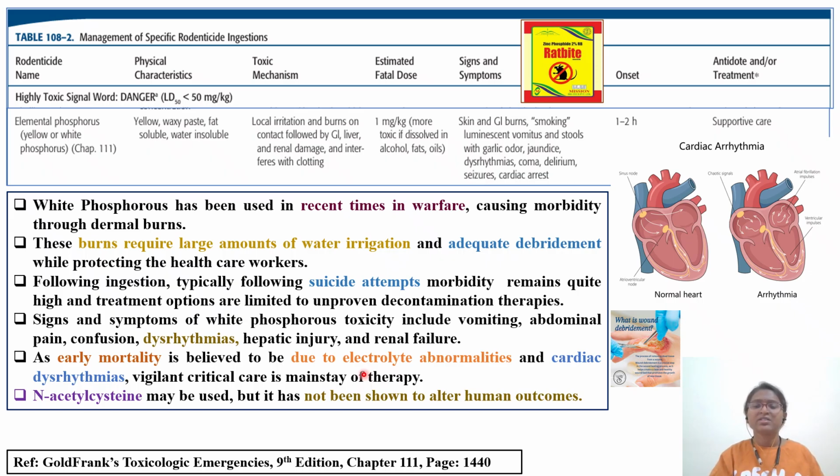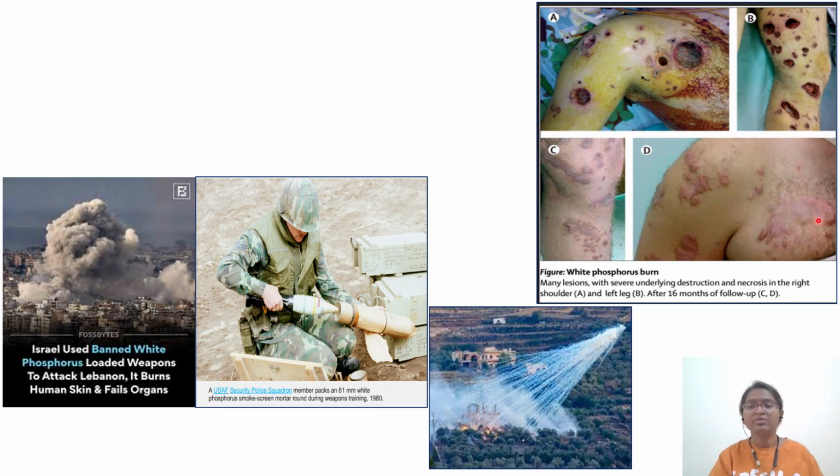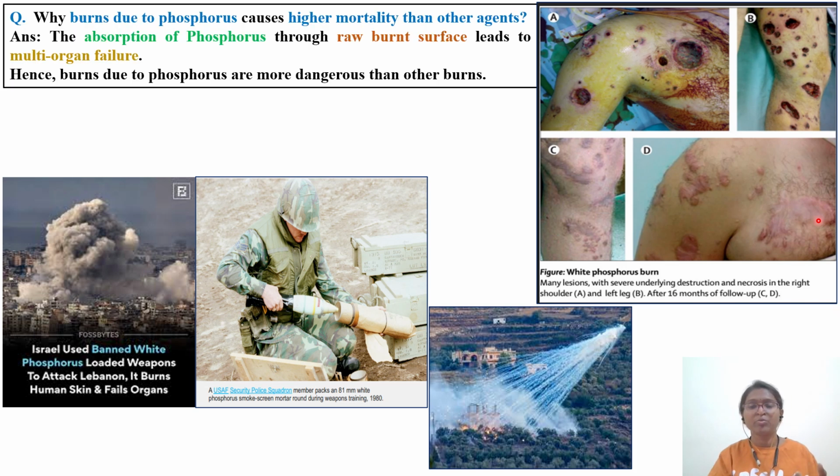There are some cases where copper sulfate and N-acetylcysteine were mentioned, which can be used to counteract this type of dermal poisoning with white phosphorus, but not much relevance has been seen in humans. A positive treatment effect has not been shown, whether with N-acetylcysteine or copper sulfate.